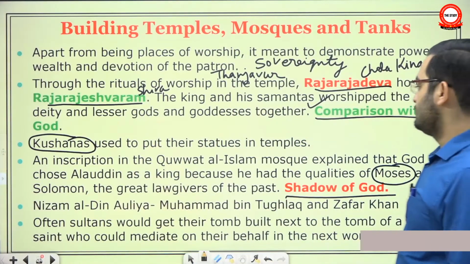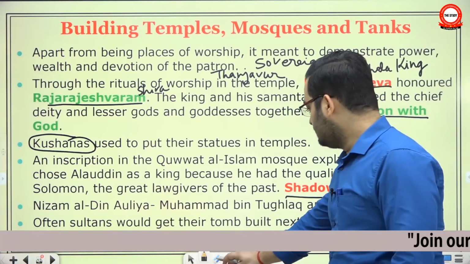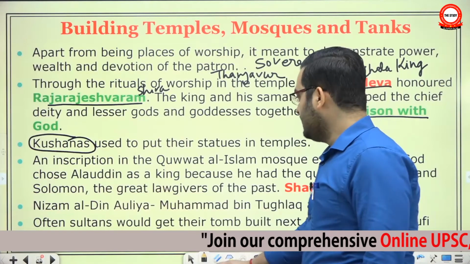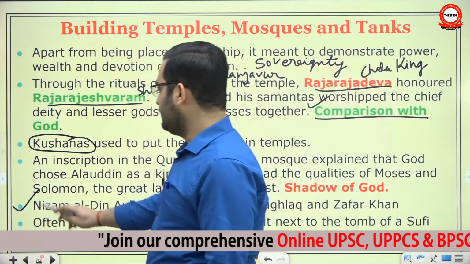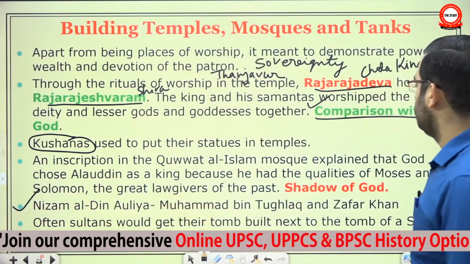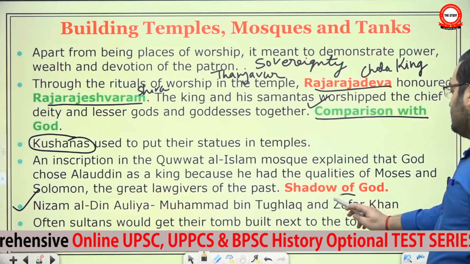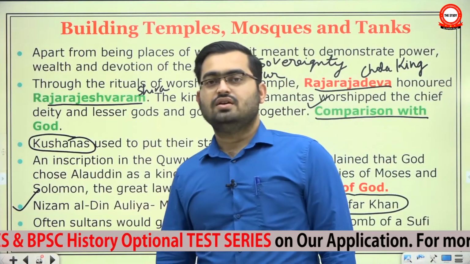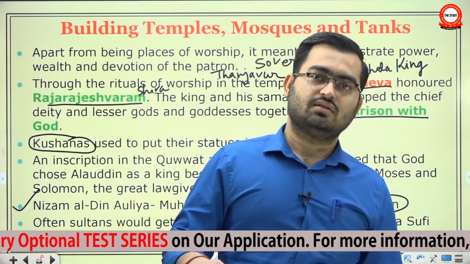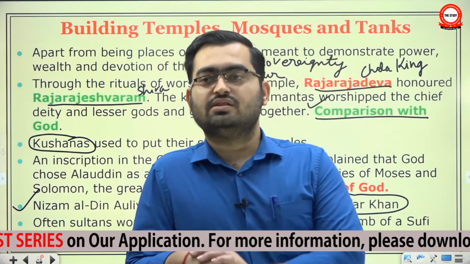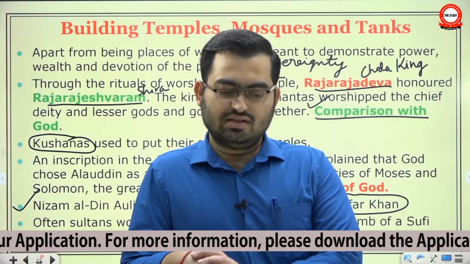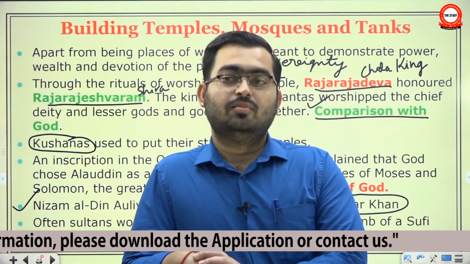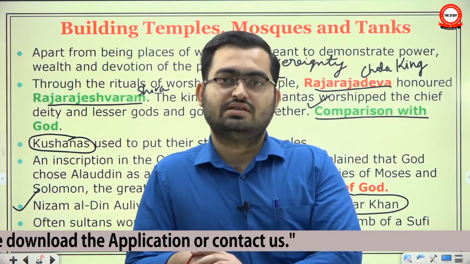And there is this story about Nizamuddin Aulia and Muhammad bin Tughlaq. They have not given this example in the book, but I recalled it, so I thought we may discuss it in the class. Zafar Khan was the person who established the Bahmani Sultanate. He revolted against Muhammad bin Tughlaq and established the Bahmani Sultanate. Now, the Bahmani Sultanate was established much later, after the death of Nizamuddin Aulia. But see how the idea of legitimacy works.